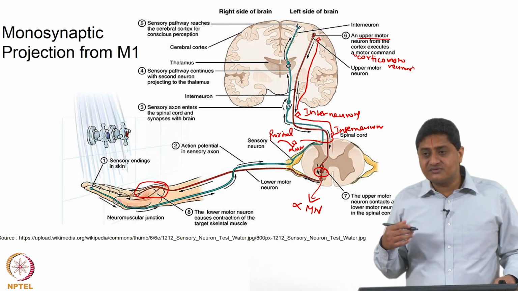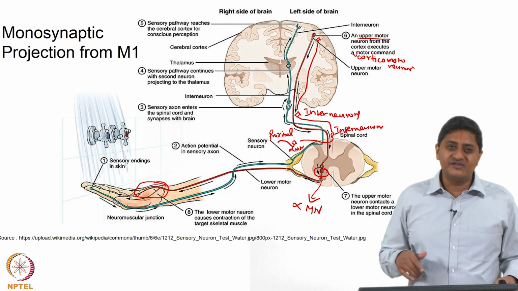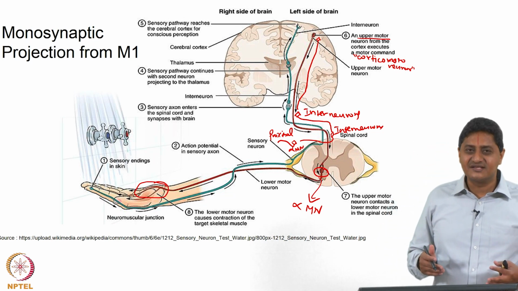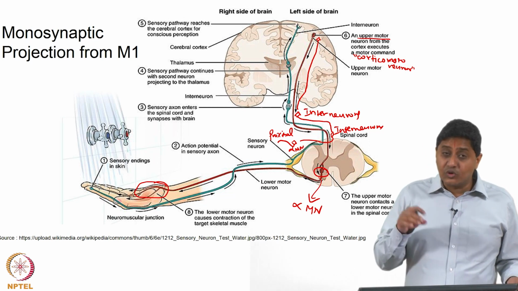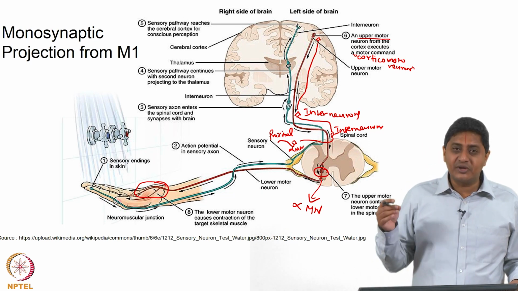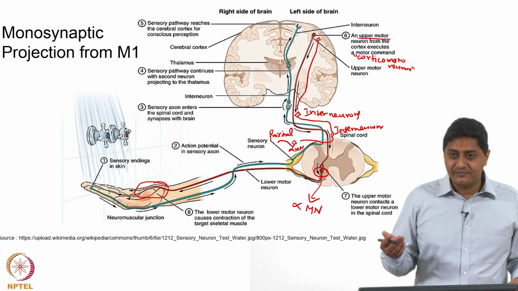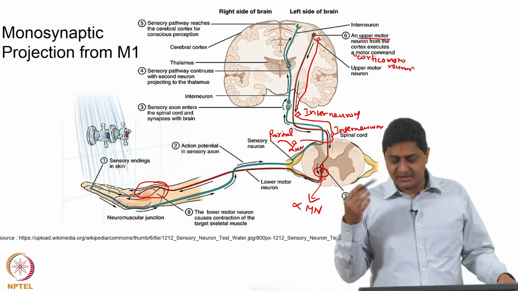There are interneurons when it comes to leg control, which is also the reason why the toes of the leg are not so dexterous. You cannot pick up objects and manipulate objects with the leg, whereas you can do that with the hand, right.